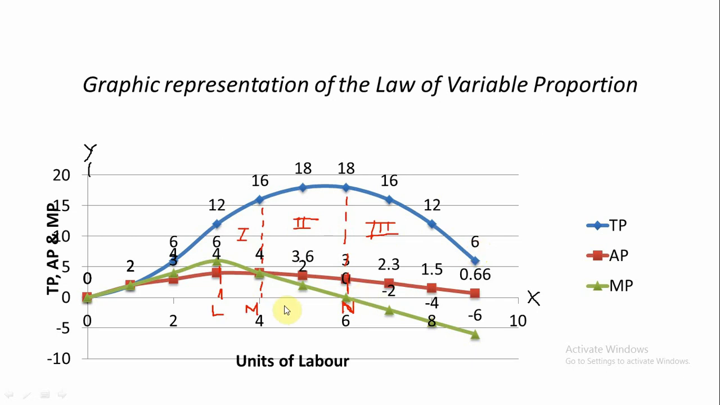So we have to take on the OX axis the units of variable factor or units of labor, and on the OY axis we have to take total product, average product, and marginal product. Then we have to draw the total product curve according to the table, the marginal product curve according to the table, and the average product curve on the basis of the table, and this is how they are.